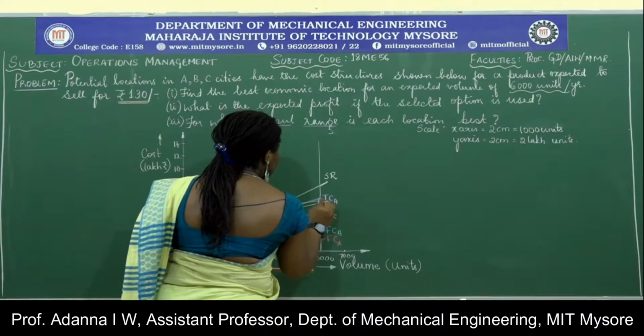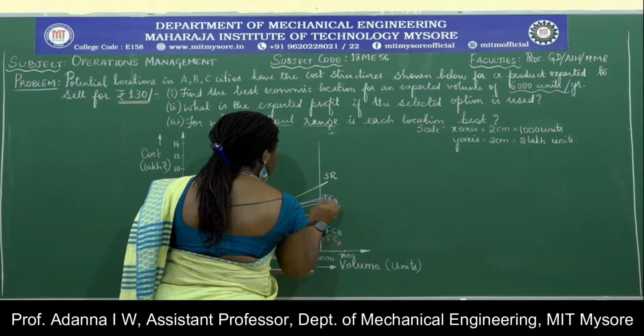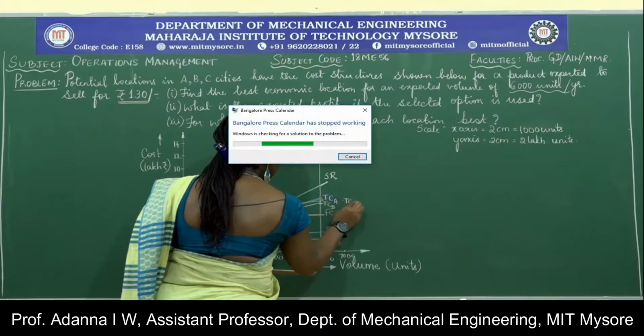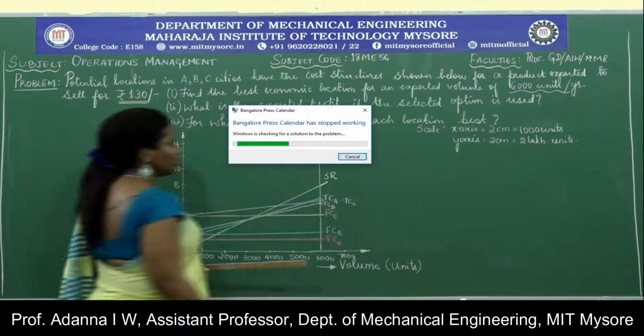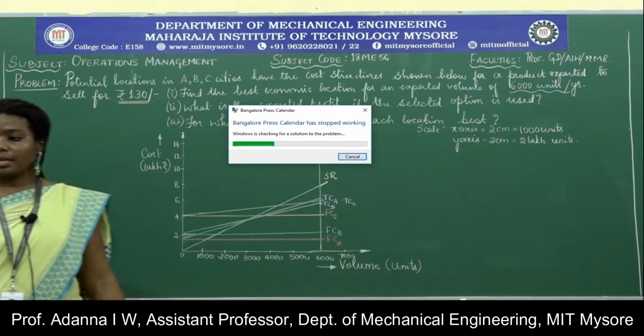So this, I'll indicate it somewhere here as total cost for location C.